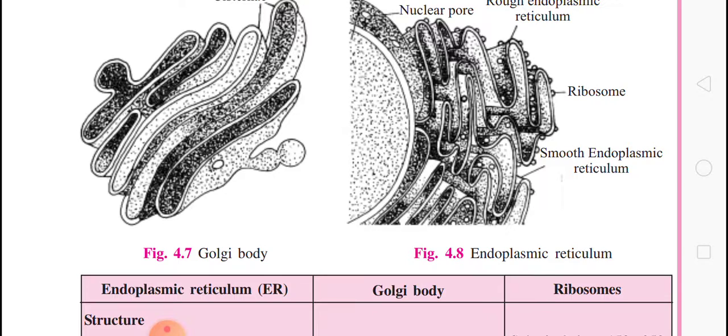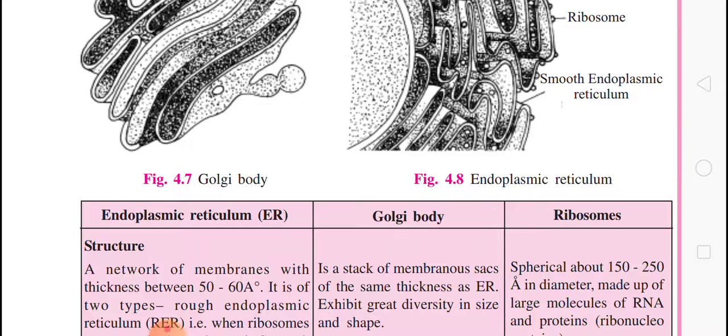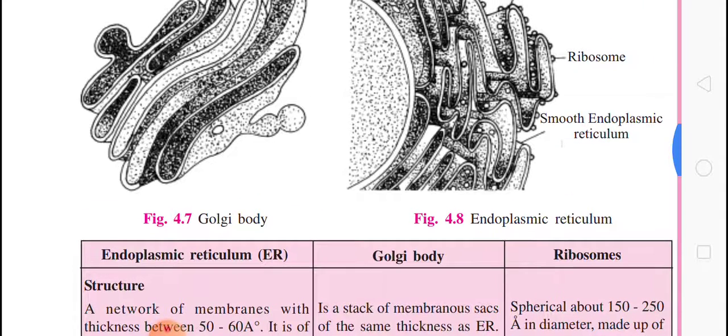So what is the function of the ER? First, the endoplasmic reticulum provides mechanical support to the cell. Second, its channels form an intracellular transport system. Third, it forms a new nuclear membrane after every cell division. And fourth, smooth endoplasmic reticulum takes part in the synthesis and storage of lipids and steroids.